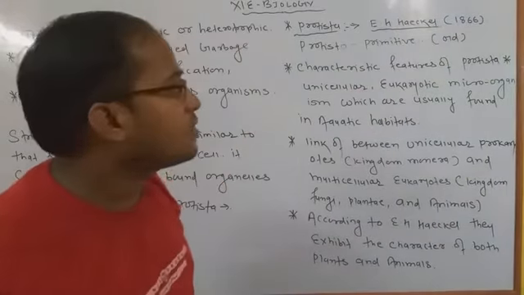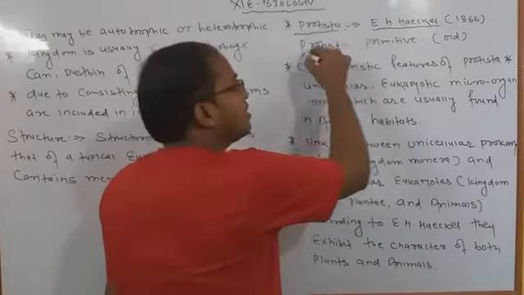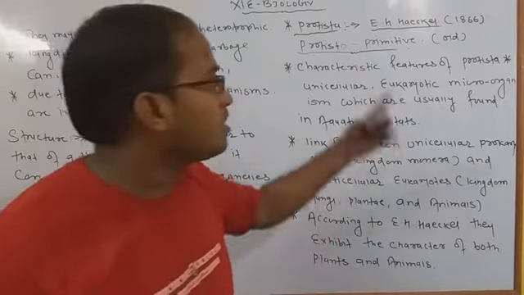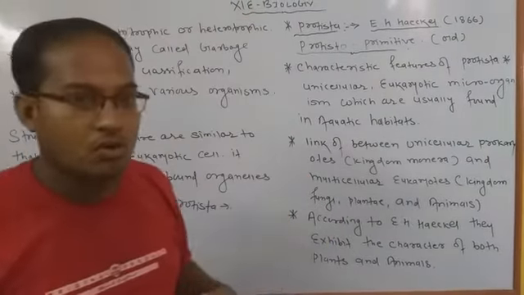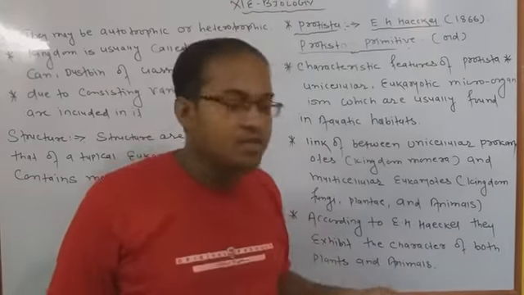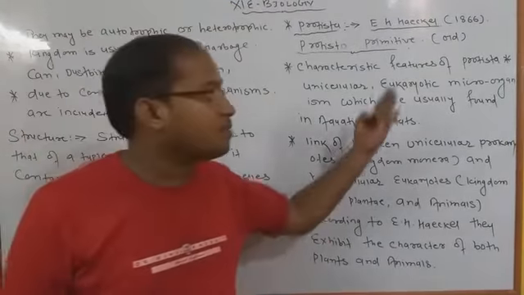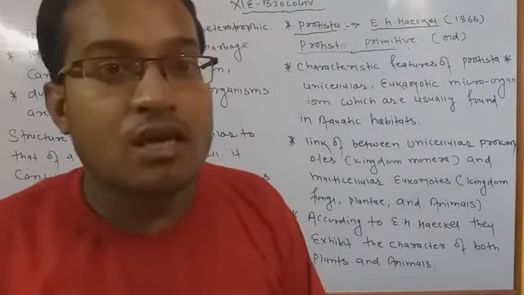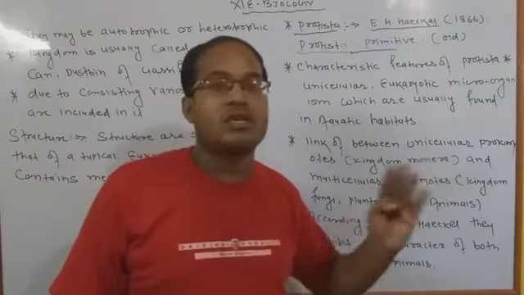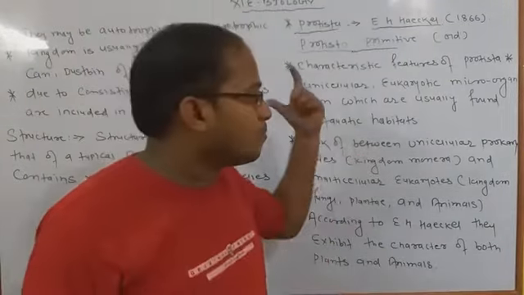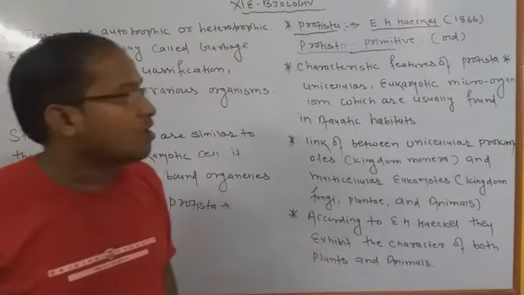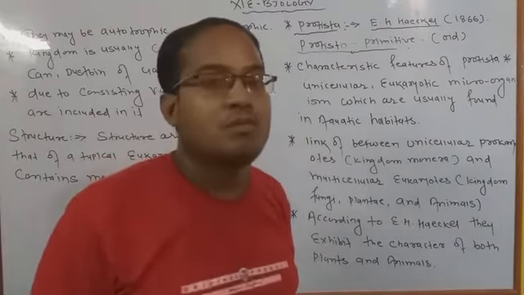Protista is a word which comes from the Greek word protisto, which means primitive, and primitive means old. जो पुराने होते हैं उसे हम primitive कहते हैं. So Protista, first given by Ernst Haeckel in 1866, is the old type of cells and includes maximum types of organisms inside. Now let's look at different characteristic features of Protista.